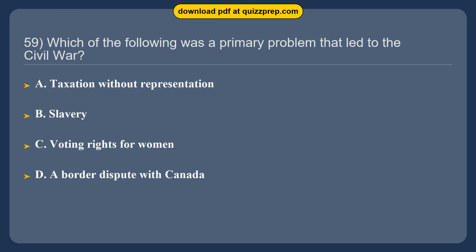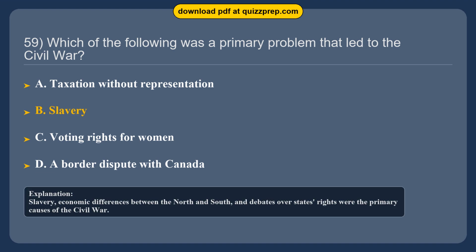Question 59. Which of the following was a primary problem that led to the Civil War? Option A, taxation without representation. Option B, slavery. Option C, voting rights for women. Option D, a border dispute with Canada. The correct answer is option B, slavery. Slavery, economic differences between the North and South, and debates over states' rights were the primary causes of the Civil War.